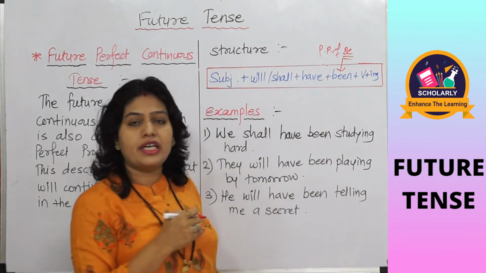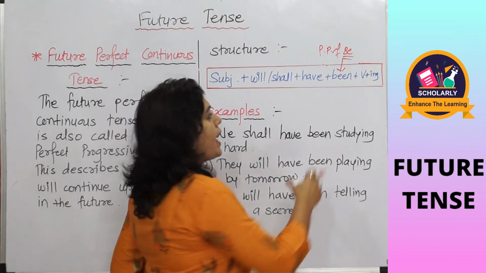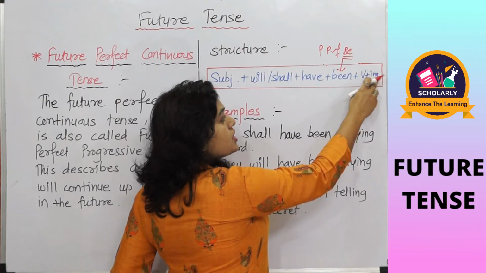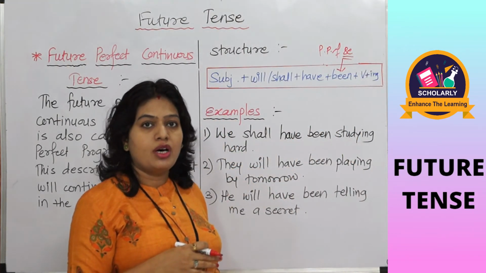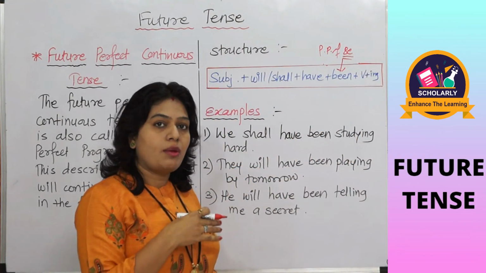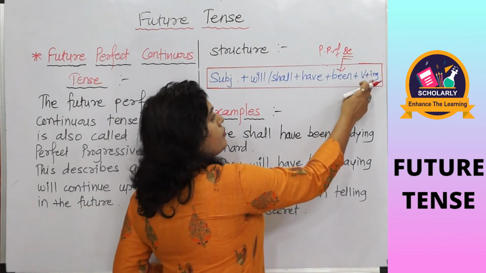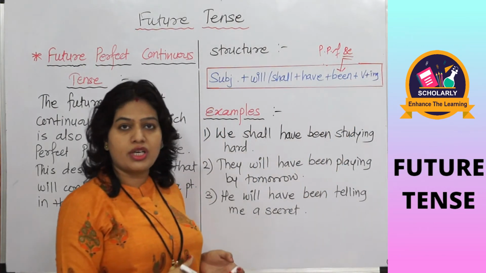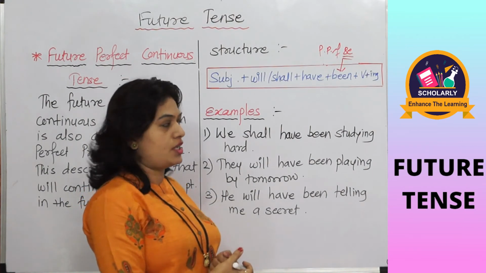Have plus been indicates the perfect tense, and plus verb plus ing, that is the fourth form of verb. We also call it present participle of a verb. We have taken here for progressive tense, or it indicates the continuous tense.